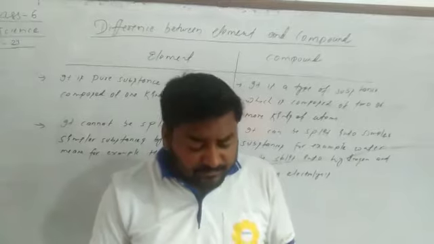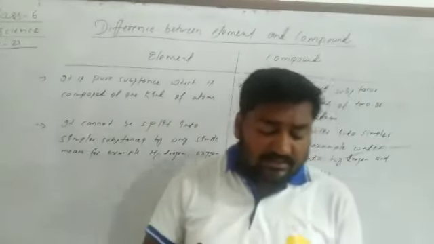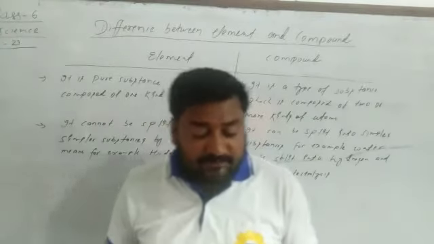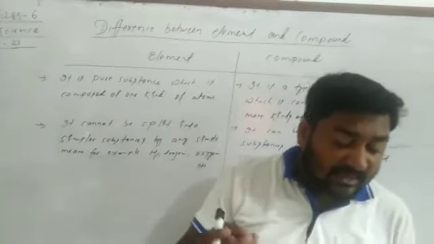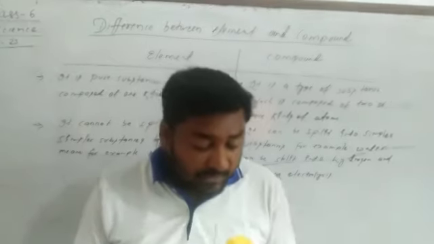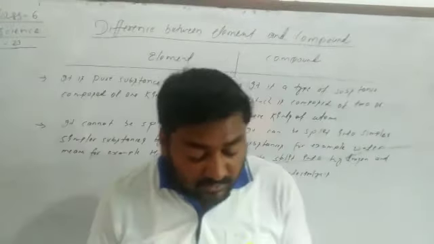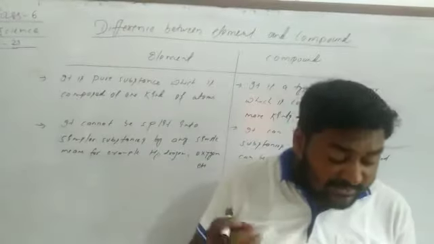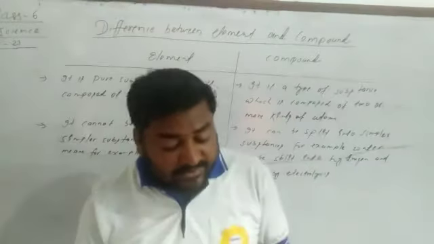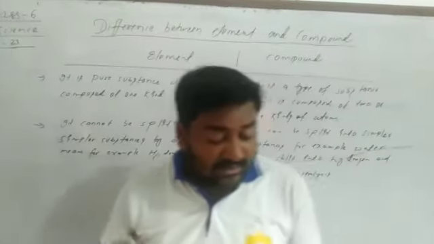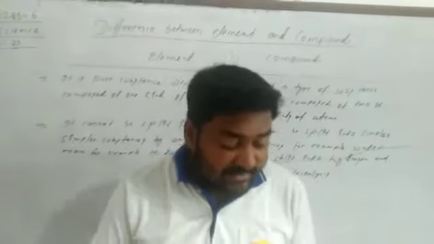Okay. The next question type, number 6, is write two differences between. For example, the difference between element and compound. Next is the difference between physical and chemical change. Next, the difference between evaporation and condensation. Next, the difference between solid and gas.